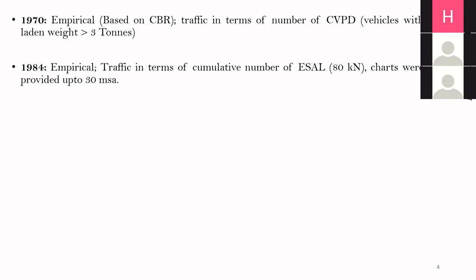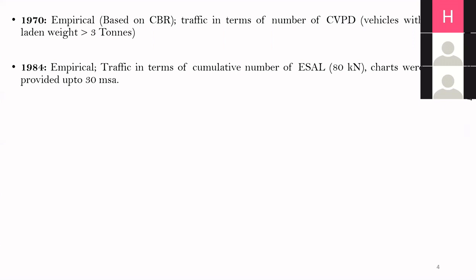This was one of the initial methods where the CBR of the subgrade was used to find the thicknesses of different layers in the flexible pavement. So if someone could tell me the CBR of the soil where I am going to construct the pavement, the code will be able to tell how much thickness above the subgrade is required, and which layers should be laid over the subgrade.